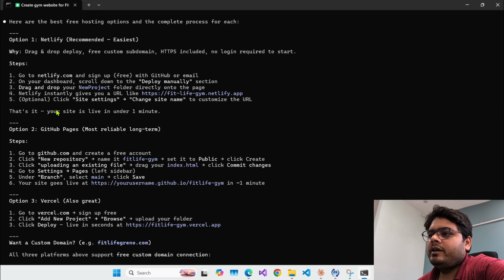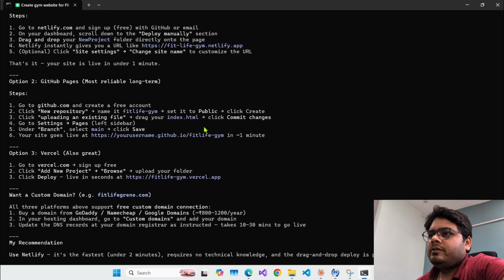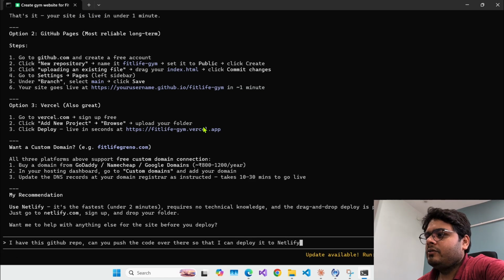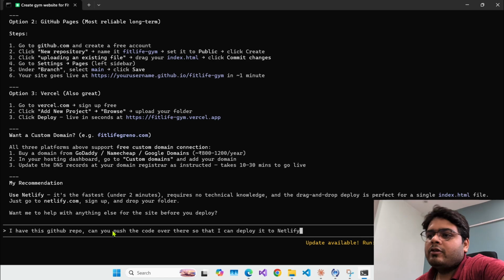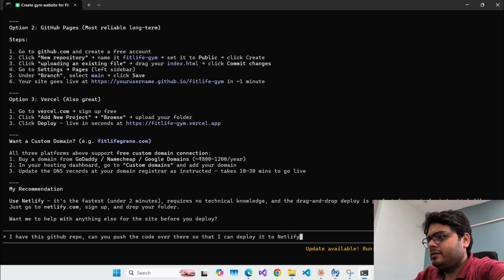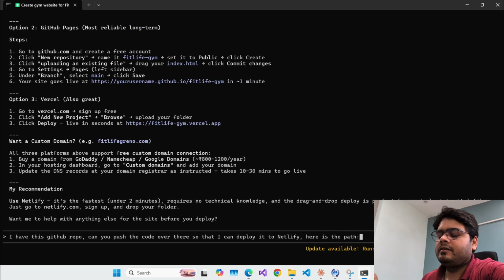I'm not reading it because I already know this, right? So you can just pause the video and read these steps and then do it. So what I'm doing is telling it to push this code that I just created to my GitHub repo. So, oh, I did not provide the repo path, so let me escape, and here is the path. So this is the path.